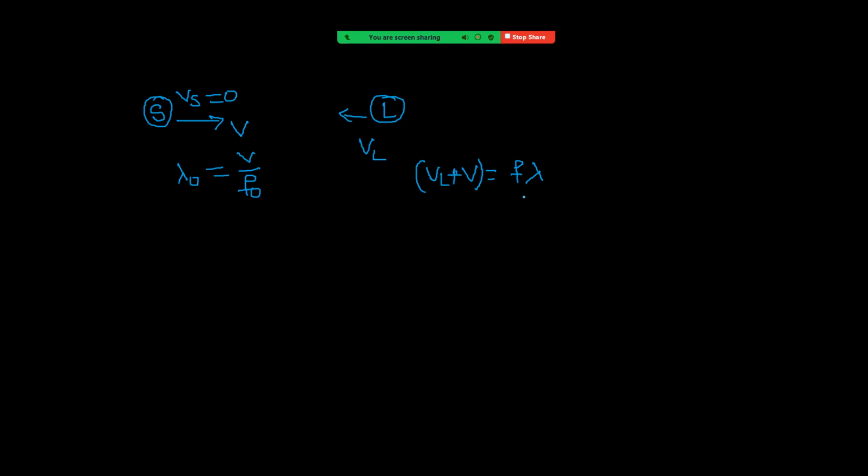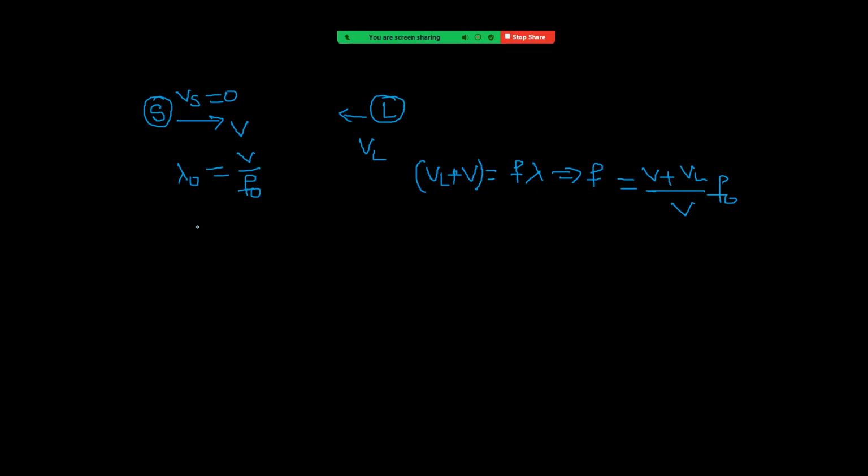So that velocity equals F lambda. Lambda is known, therefore F equals (V plus VL) by lambda. There is no change in wavelength, it remains the same, so lambda means lambda naught, that is V by F naught.